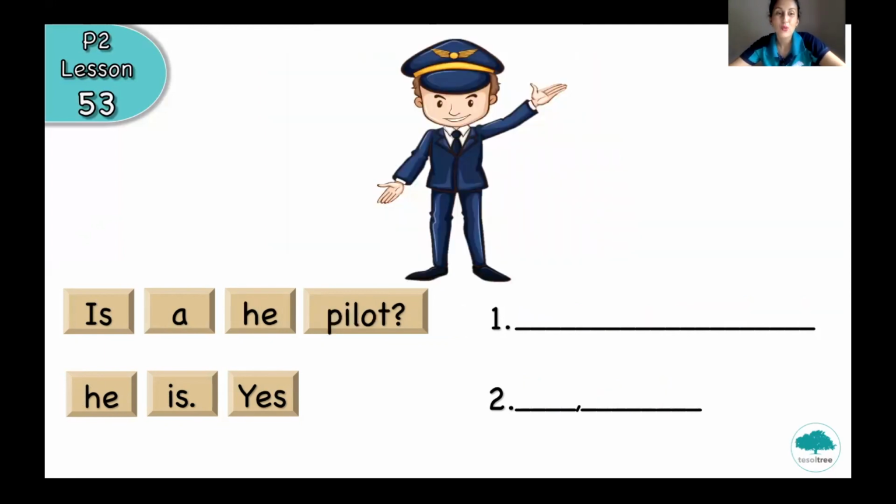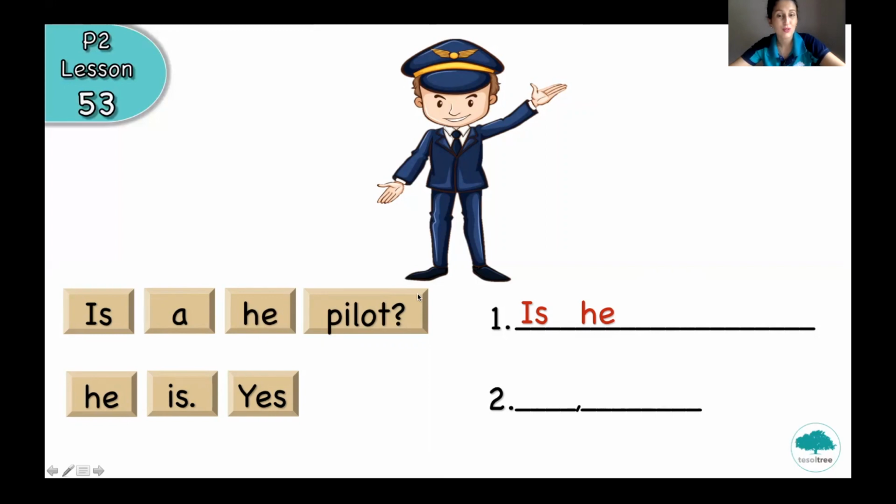Okay, now we can see a pilot. Let's make a question together. We have is a he pilot and question mark. So first we have to choose is. That's true. Is. And then a he pilot.